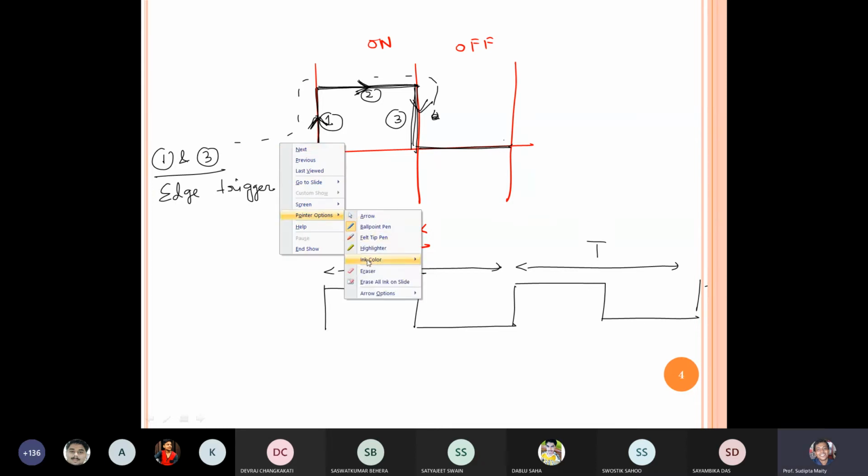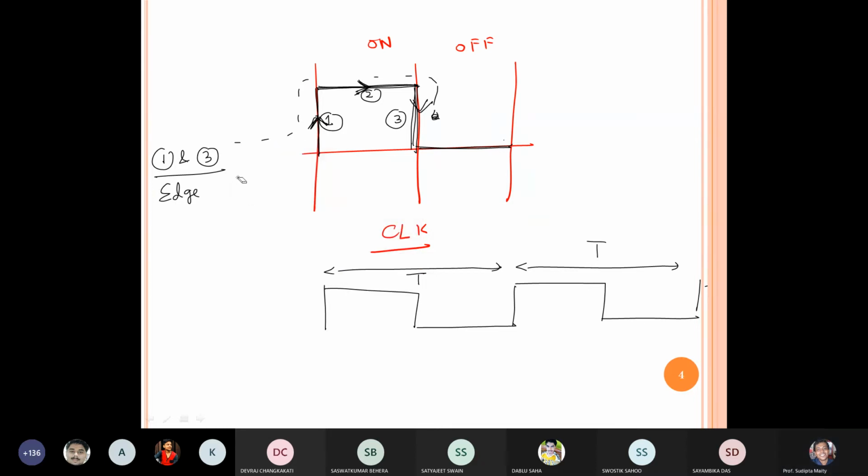Those are called edge triggered. Okay, edge triggered. Is it clear? Because it is upward direction, that means at the edge the clock will work. Are you getting my point? Yes, sir. So edge triggered. Now the second one, case 2, that means this one.